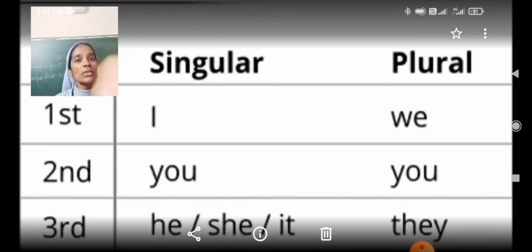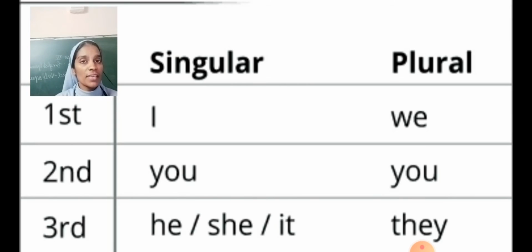First person singular I, plural we. For second person singular you, plural you. Third person singular he, she, it, plural they.